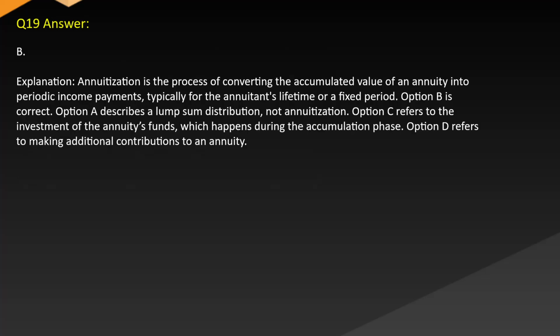Answer B. Explanation. Annuitization is the process of converting the accumulated value of an annuity into periodic income payments, typically for the annuitant's lifetime or a fixed period. Option B is correct. Option A describes a lump sum distribution, not annuitization. Option C refers to the investment of the annuity's funds, which happens during the accumulation phase. Option D refers to making additional contributions to an annuity.